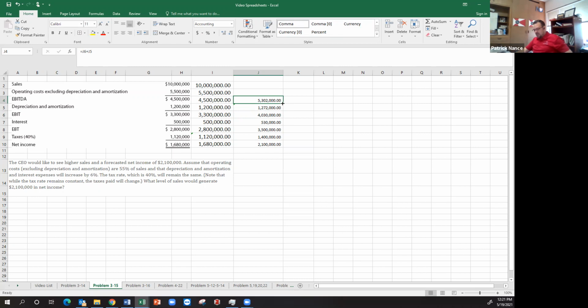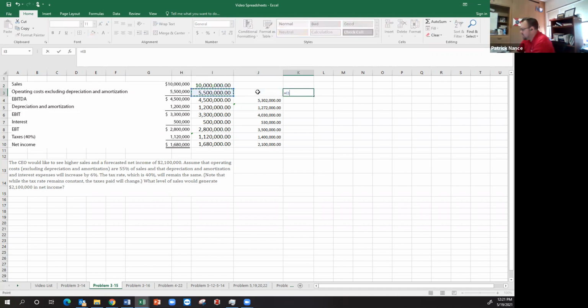And then it says my operating costs, excluding depreciation, should stay the same as what it was before. So I need to find a number, and we can figure the percentage right here. My operating costs are exactly 55% of my sales.